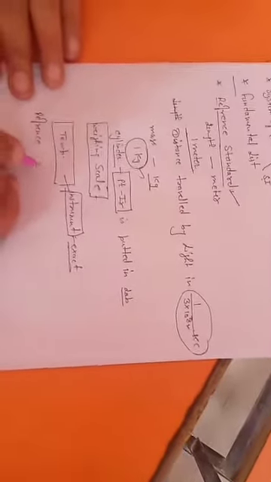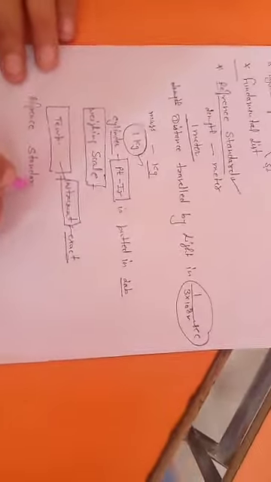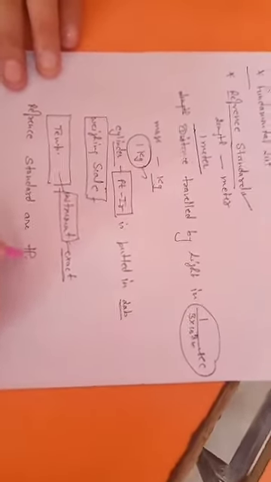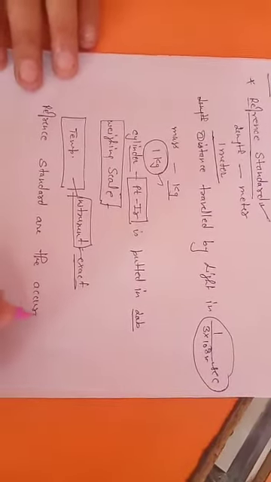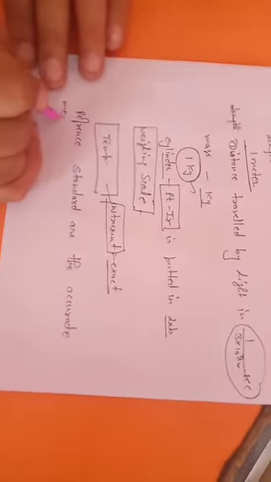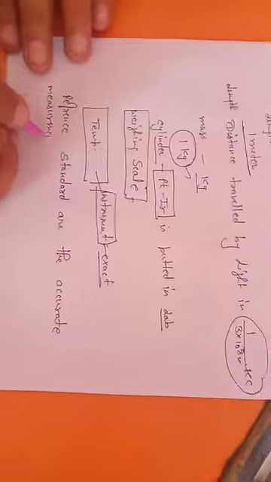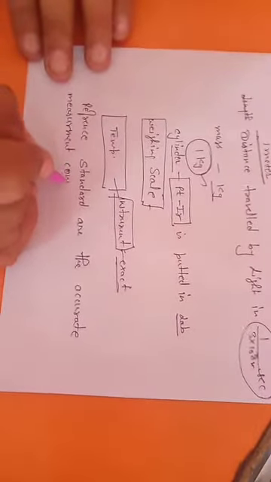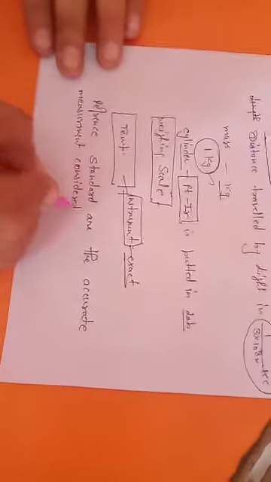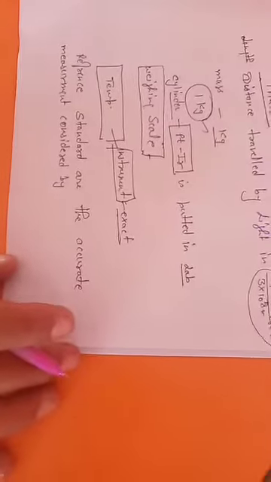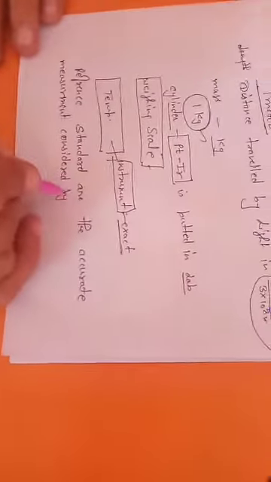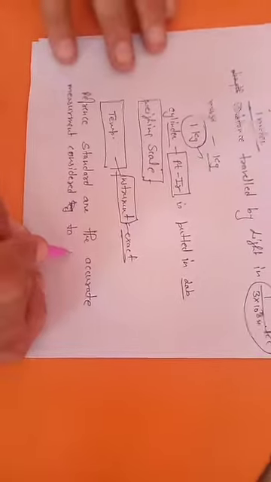So reference standards are the exact, or accurate, measurements considered to calibrate.